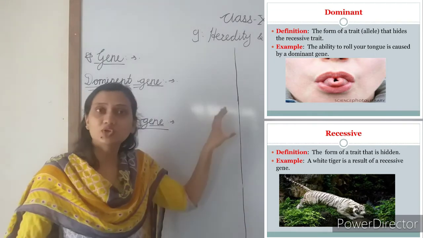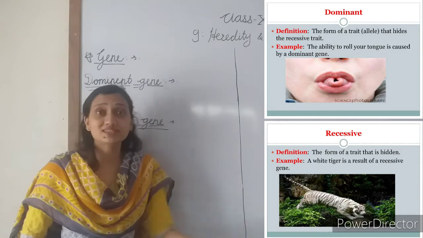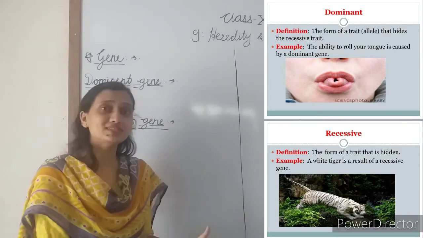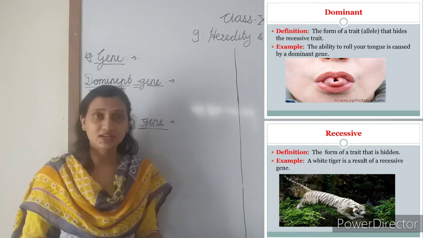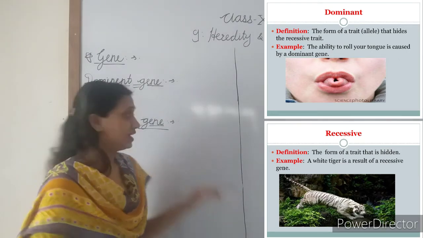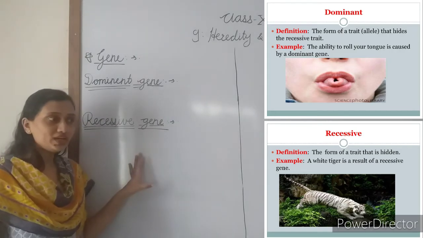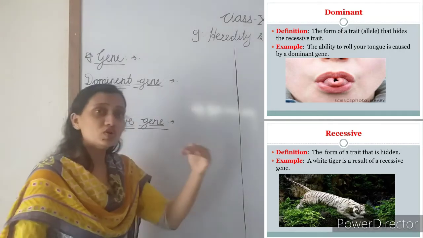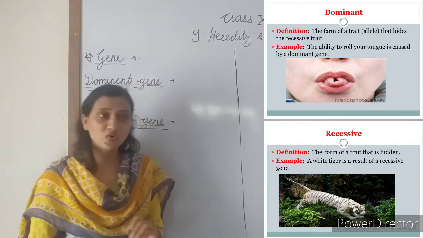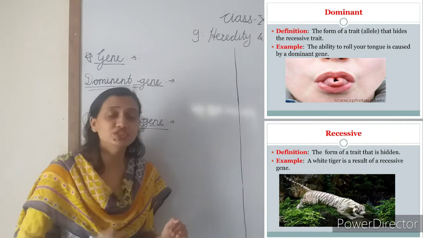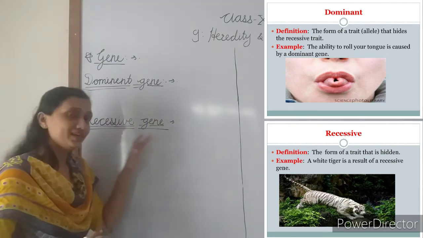That gene is called a dominant gene. It dominates the recessive gene of the same characteristic on the paired chromosome. On the other hand, recessive genes describe the appearance of an organism only in the presence of the identical gene. That gene is called a recessive gene.